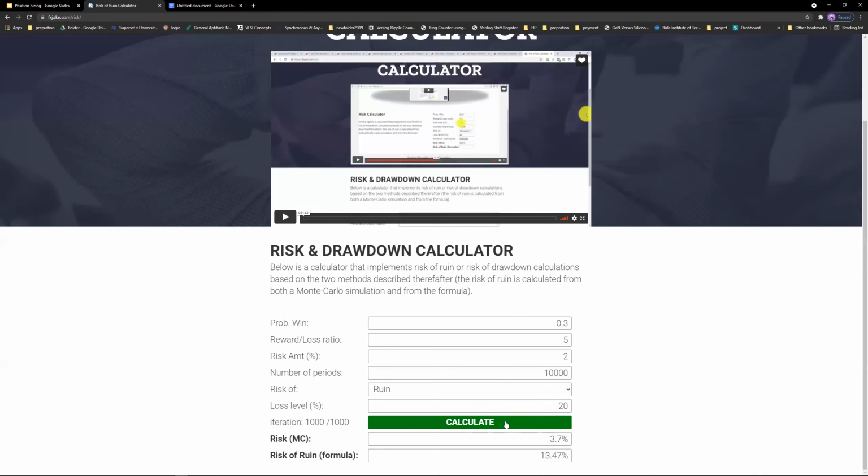Now, this is not a Monte Carlo simulation, right? So if you calculate it again and again, as you can see, this is changing, but this is not changing because this is a fixed formula they have applied here. So you can use this simulator now to decide how much risk you want to take per trade based on your system, right? Again, in the end, all I want to say is that risk and reward go hand in hand. And it depends on your goals, right? If you really want to become rich quick, the possibility of ruining your account is really high.